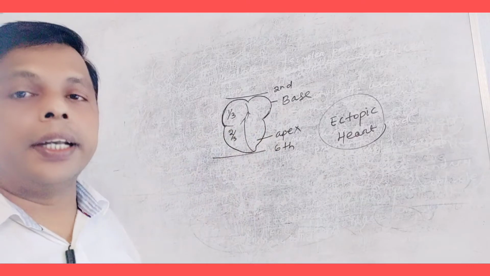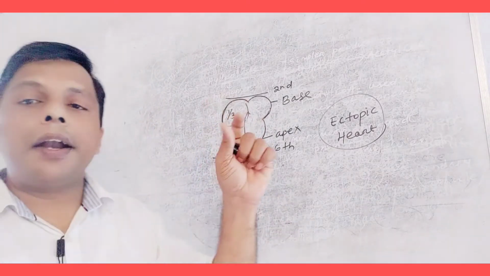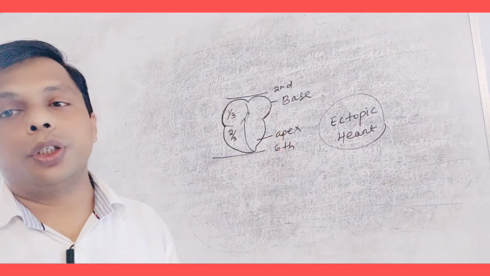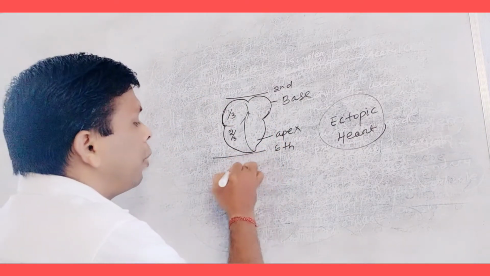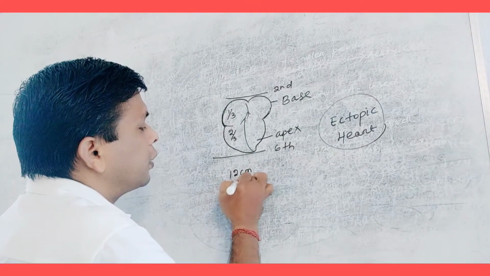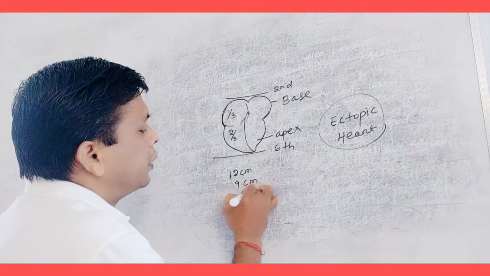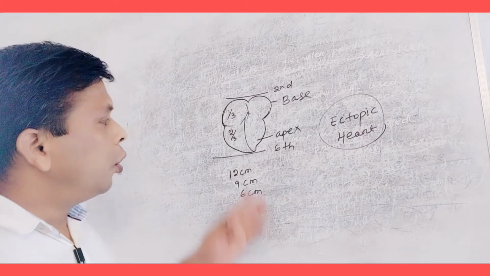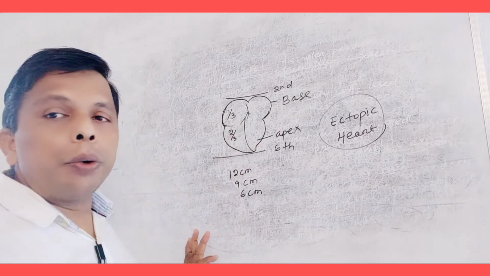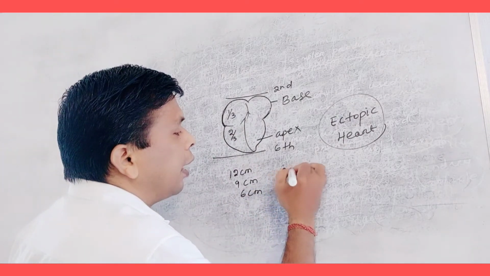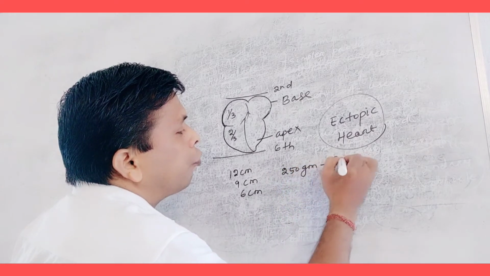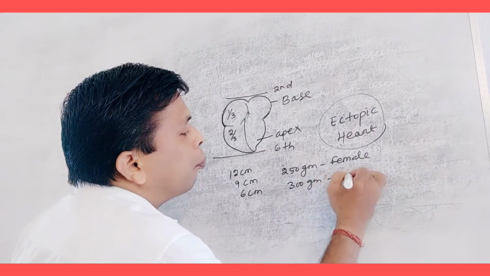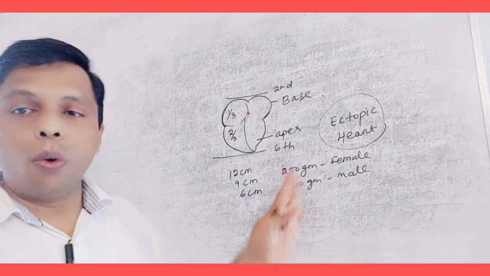We will discuss it later in detail. Remember, the atria are anteriorly placed, which are one-third, and the ventricles consist of two-thirds. It is about 12 centimeters in length, 9 centimeters in breadth, 6 centimeters in thickness. The weight is about 250 grams in females and 300 grams in males. Okay, a well developed heart.